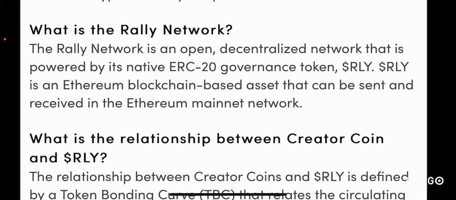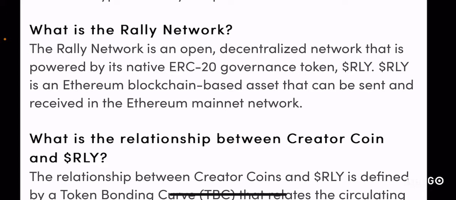It's a platform that allows content creators such as streamers, gamers, YouTubers, or whomever, to create content in a fully decentralized and permissionless manner on top of the Ethereum blockchain, right? And the RLY network itself is governed by a token called RLY, the native governance token of the RLY network, right?